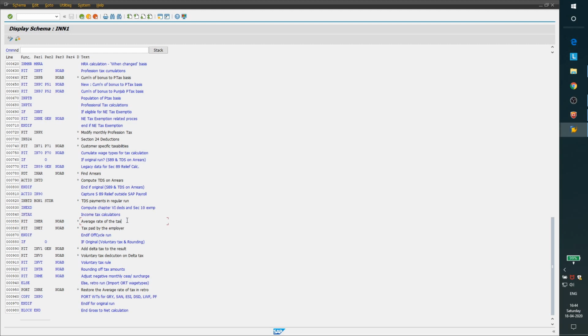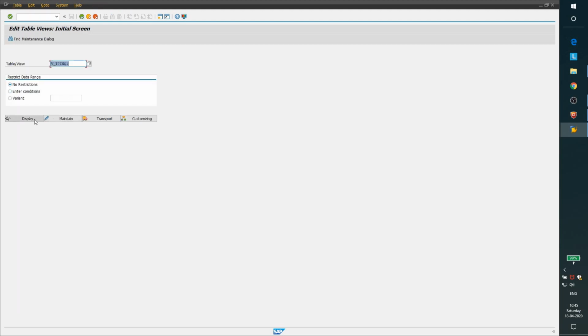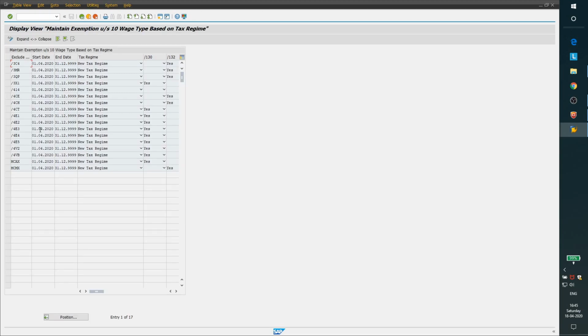Also some corrections have come in the INTAX function, which are regarding standard deduction. So removing all those /4 series wage types responsible for standard deduction and professional tax deduction, so basically section 16 and section 24. All those changes are also there in INTAX, and in addition to that, the INEXD function is released, which removes all the exemptions based on the configuration maintained in this table. So that was it for today's video for Union Budget changes, Financial Year 2021.